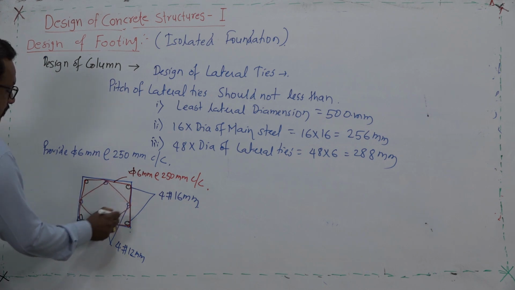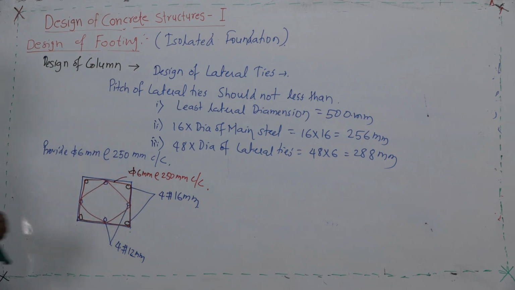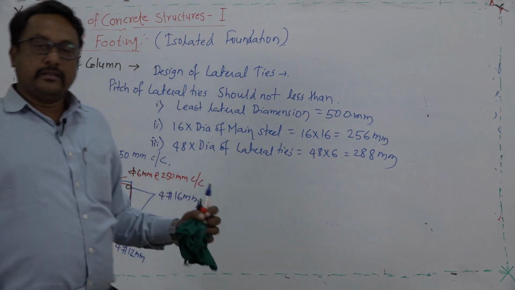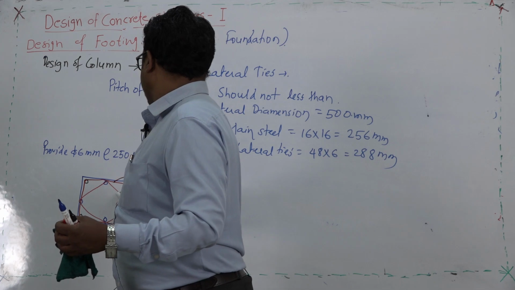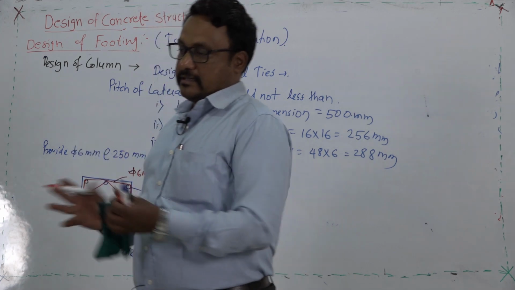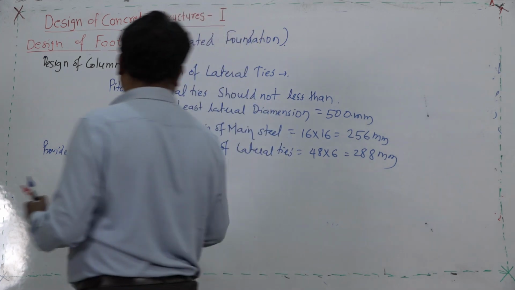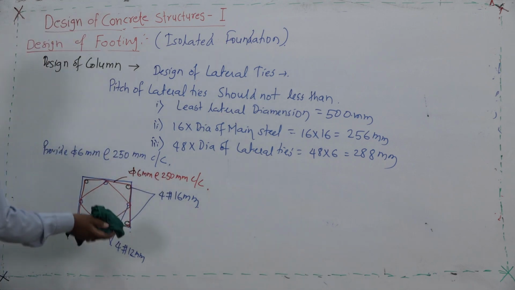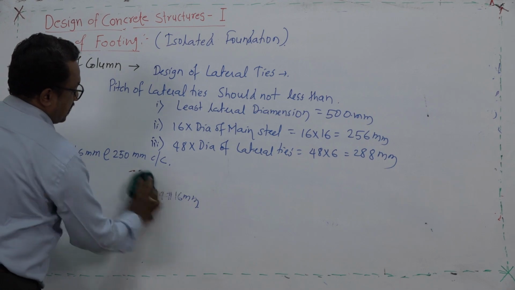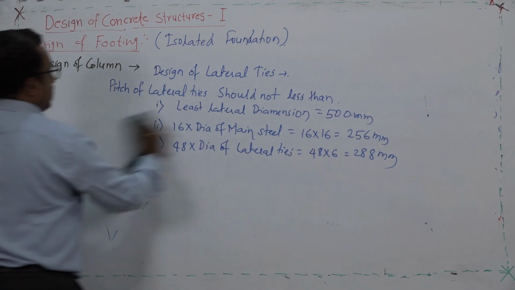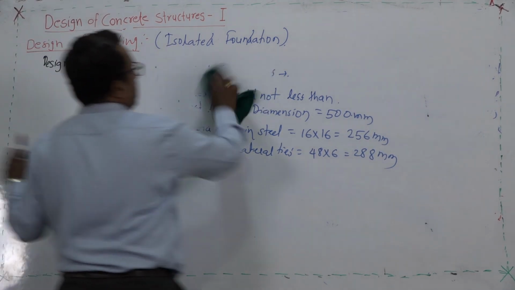That is also a provision generally people follow in actual practice. So, you should not worry about this. Whatever the end design you summarize will be represented with a small sketch of the cross section. So, this is about the column design.